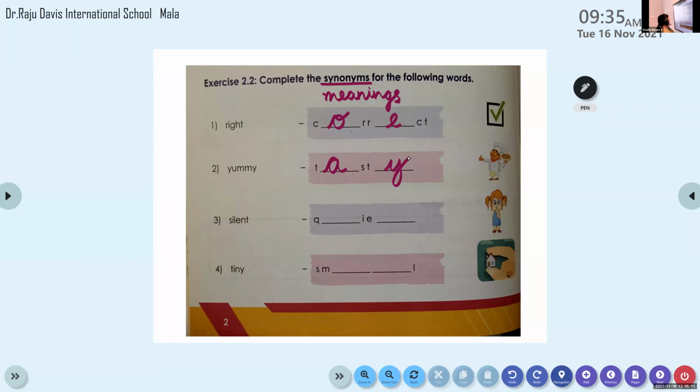Yes, Dia. Try the next one. Number 3. The third one. I cannot hear you. S-I. Silent. Very good. Give me another word. One more time. Quiet. Very good. Spelling? Q-U-I-E-T. Quiet. Silent and quiet.